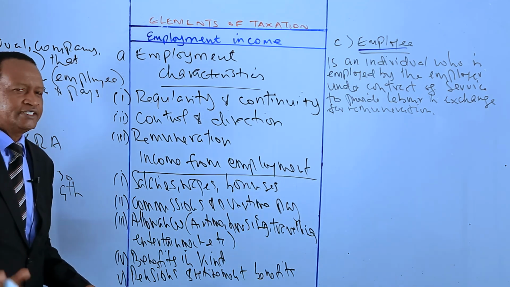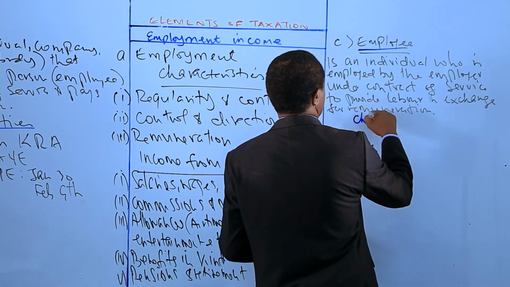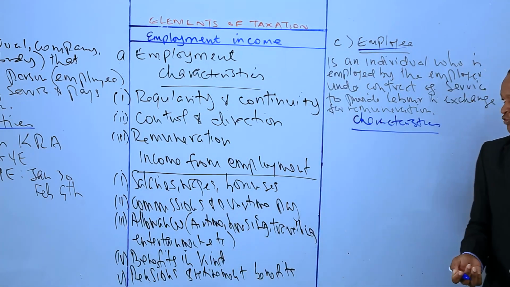So what are the characteristics of an employee? What are the features of an employee?